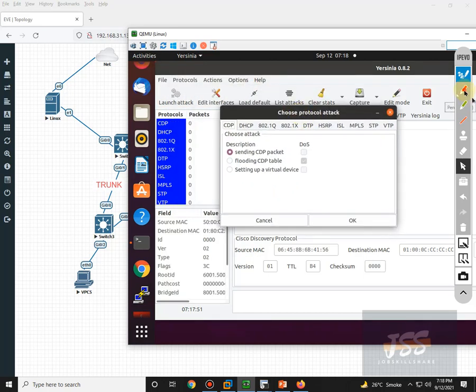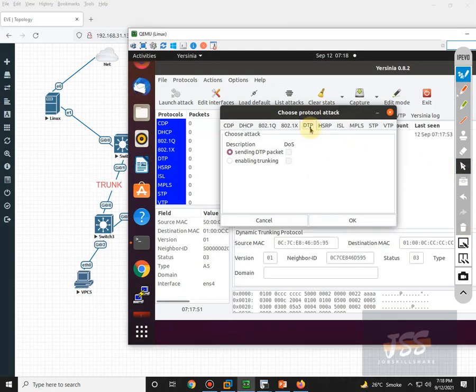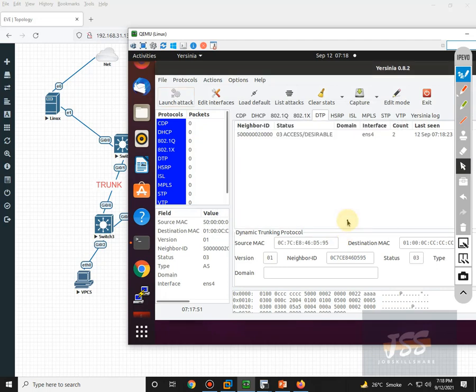As you can see, we have this DTP. So click on this DTP, and this is the option that we are looking for, enable trunking. So just select this option and click OK.